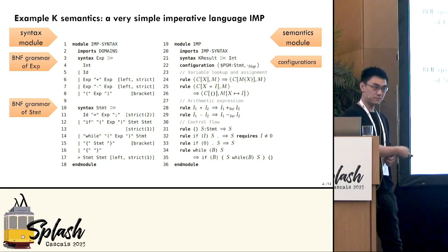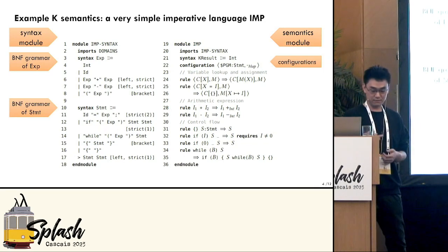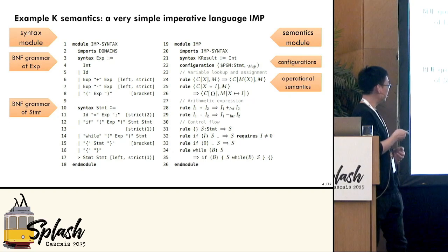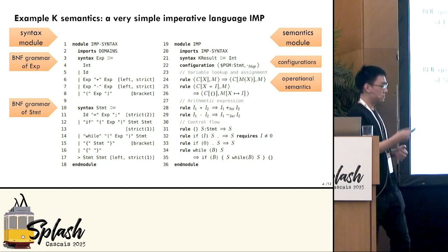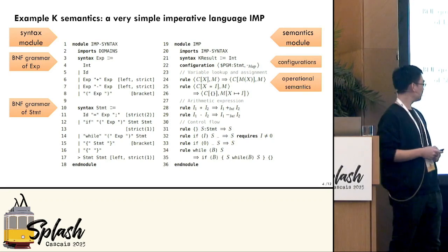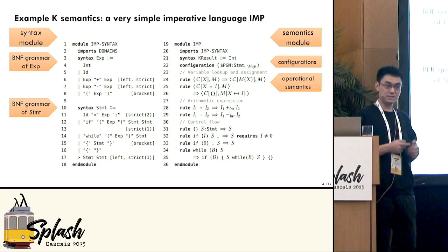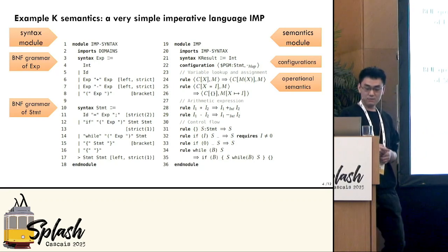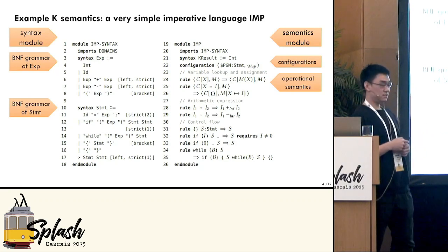They're called semantic rules. And they define the operational semantics of a language. For example, the first rule is a lookup rule, right? So it says if I see a program ID X in some evaluation context, and the program state is map M, then I'll rewrite X into M of X. I'll look up its value in the map. So this tells how to look up a program variable in the program map. And we have all these rules. They are written in a small-step semantic style. So it's very clear to see how we can use this semantics to execute programs. Now you may ask, okay, this looks great. This semantics is executable.